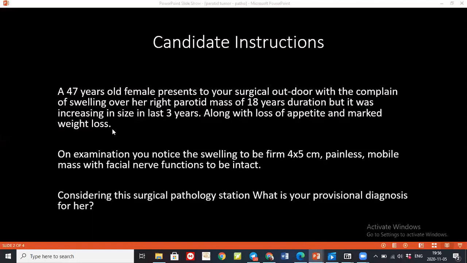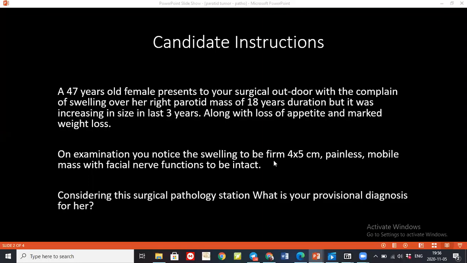One thing which was favoring pleomorphic adenoma was that the facial nerve was intact. You could have noticed this. It was painless, it was a mobile mass. There were no signs and symptoms of malignancy. So our first differential diagnosis should be pleomorphic adenoma. Yes. True.